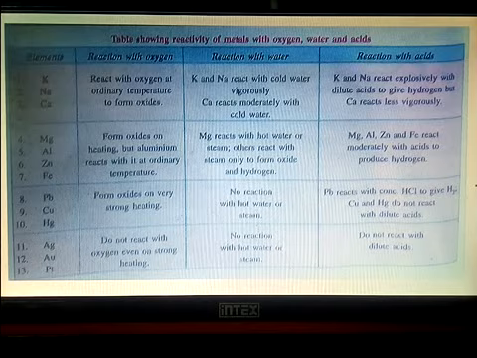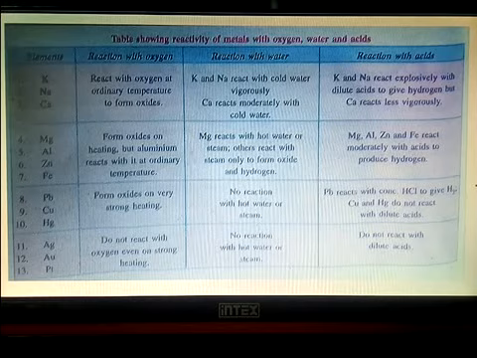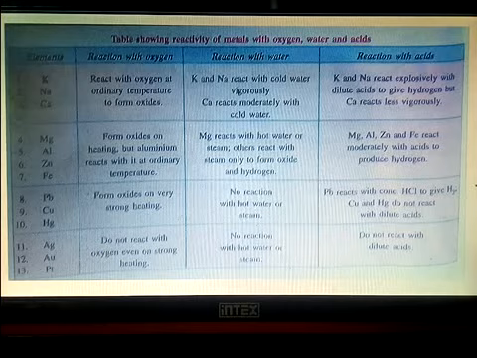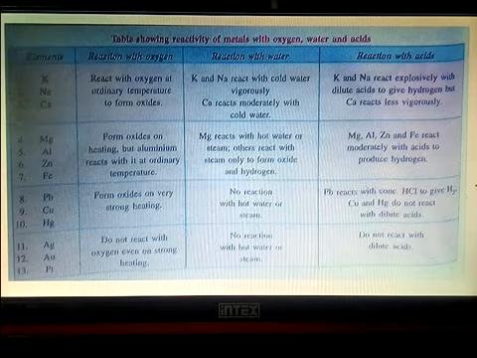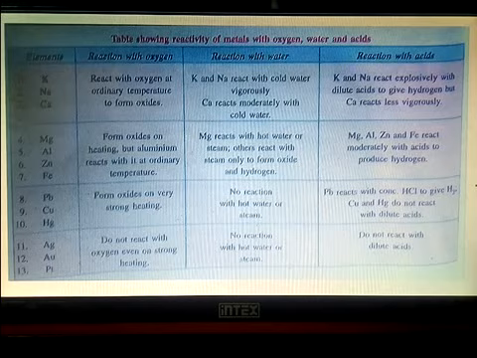Then lead, copper and mercury, you can see, form oxides on very strong heating. That means temperature has to be increased very high. Only then do lead, copper and mercury react with oxygen. They form oxides. Then reaction with water: lead, copper and mercury do not react with water, even hot water or steam. Then with acid, lead reacts with concentrated, not dilute acid. So Pb, lead, reacts with concentrated hydrochloric acid to give hydrogen gas.